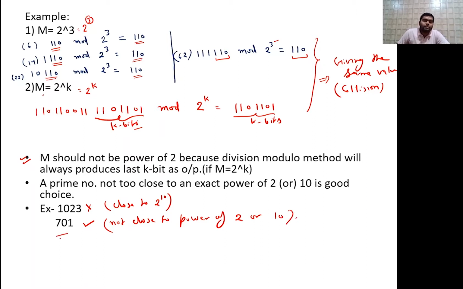So that's why this is a good choice. So the table size must be a prime number which is not close to a power of 2 and 10, in case of the modulo division method. So this is the modulo division method hash function. This is the first type of hash function.